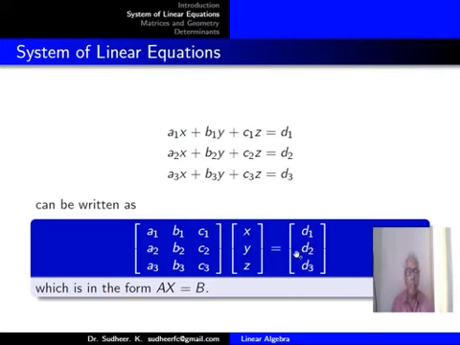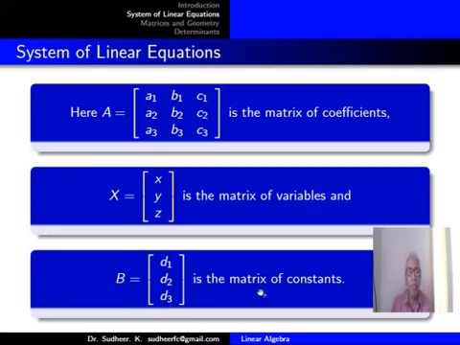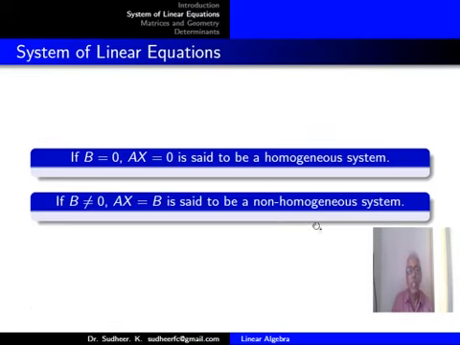These have geometrical significance. Here, the matrix A of the coefficients is a1, b1, c1, a2, b2, c2, a3, b3, c3, and X equal to the column matrix x y z is the matrix of variables, and B equal to the column matrix d1, d2, d3 is the matrix of constants.